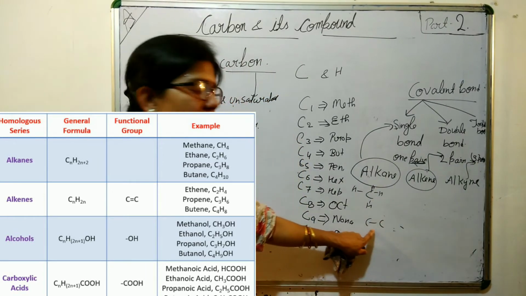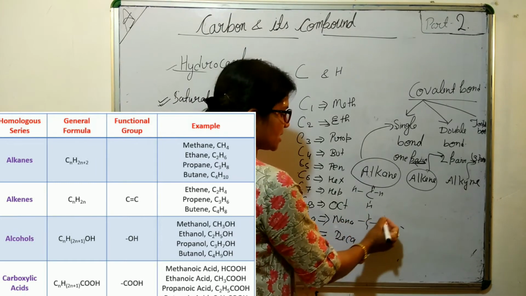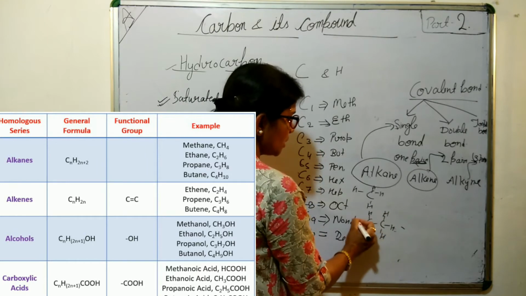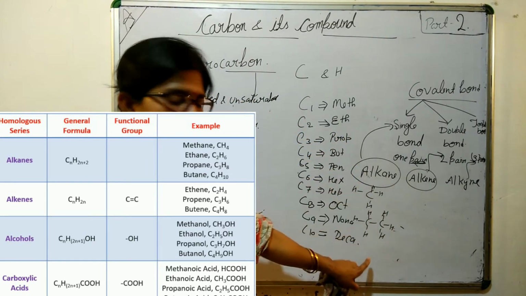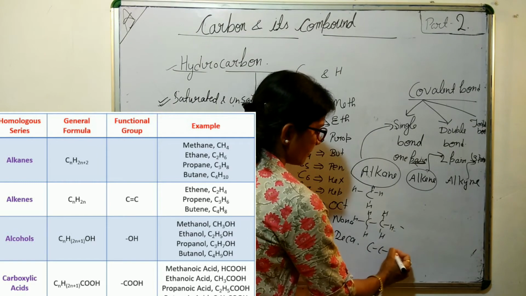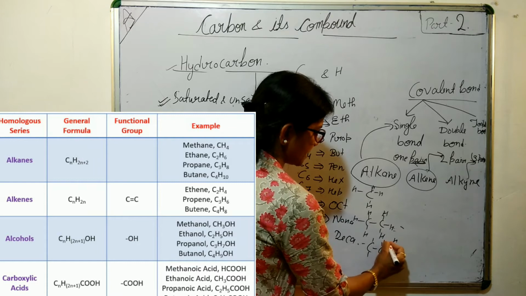Now let me take 2 carbon. At first you will draw the 2 carbon in this way, and then you will satisfy the whole valency with hydrogen. It is your second step. So what is this? It is your ethane. In the same way, if we want to make propane, the 3 carbon, hydrogen will be satisfied in this way.